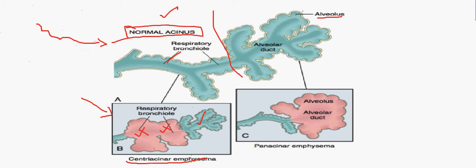In this type of emphysema, emphysematous and normal air spaces exist, and it specifically affects the upper lobes of the lungs. The major risk factor for centriacinar emphysema is smoking.